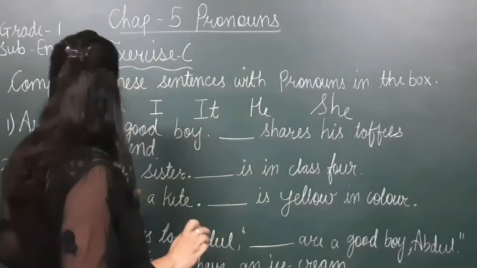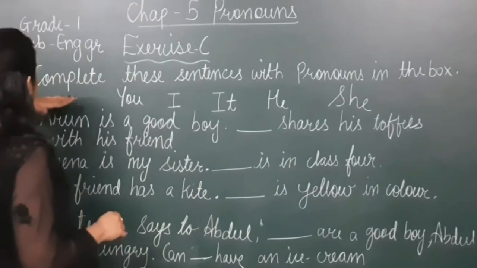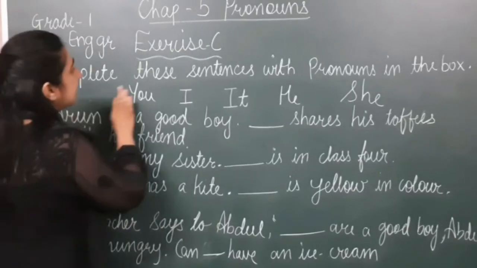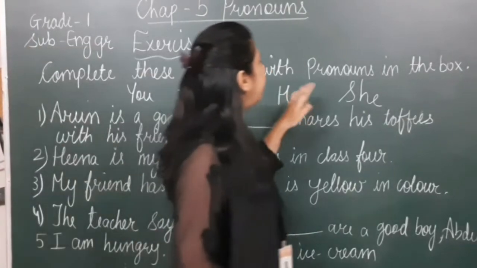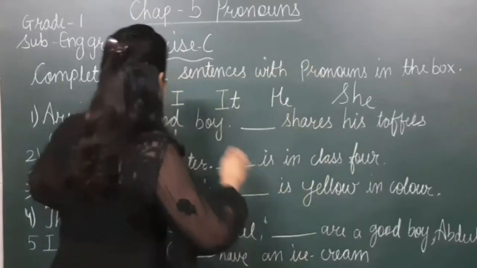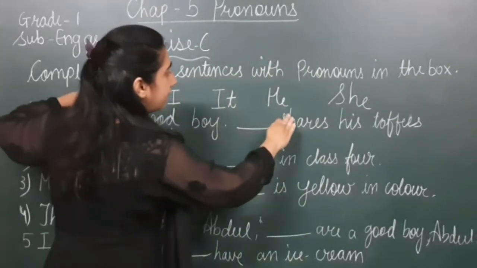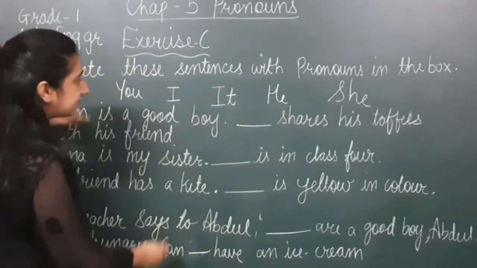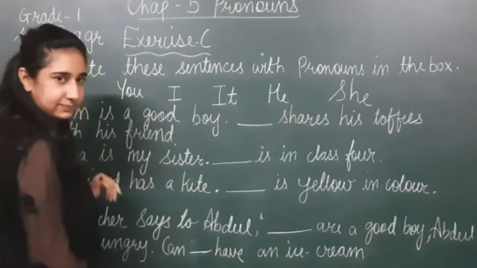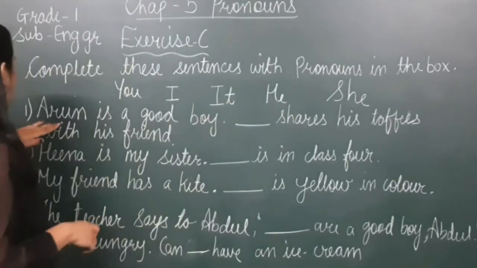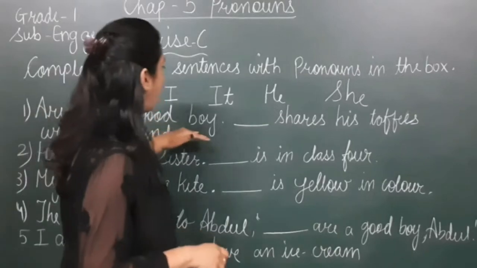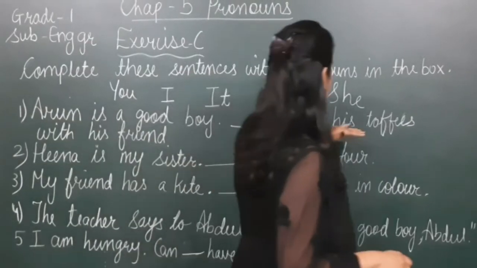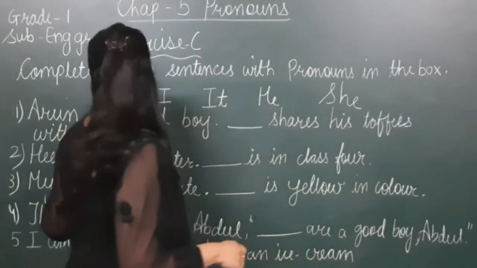Let's do this exercise. Number 1, let's read the heading first of all. Complete these sentences with the pronoun in the box. Here, some pronouns are written. We have to complete these blanks by using these pronouns. Number 1, Arun is a good boy. Dash shares his toffee with his friend.